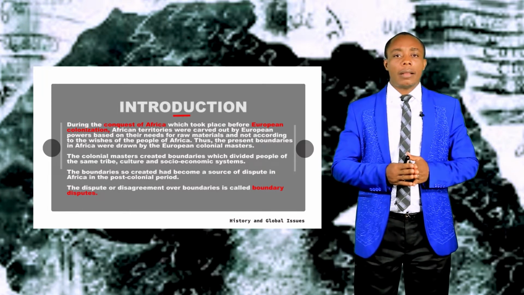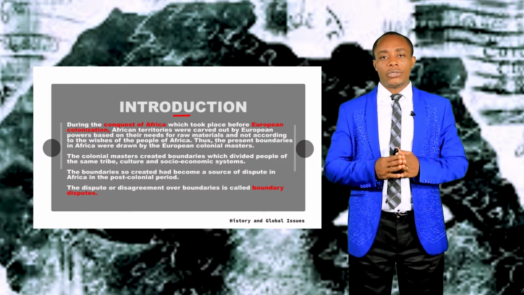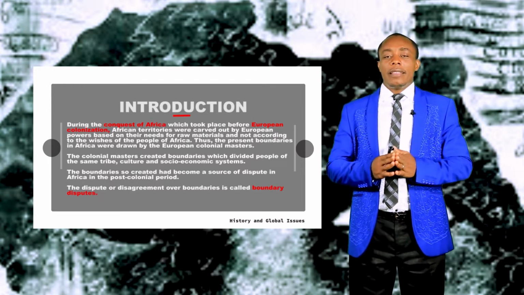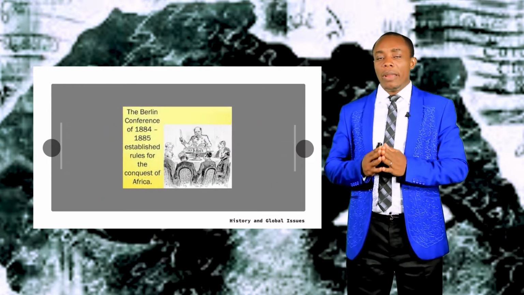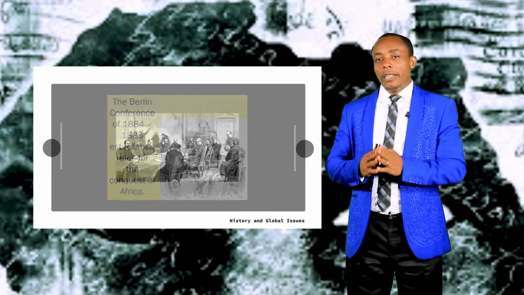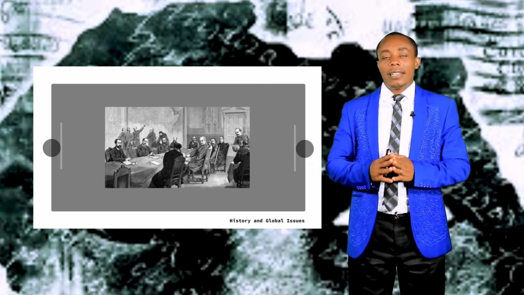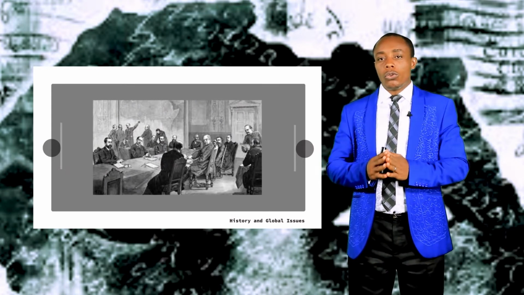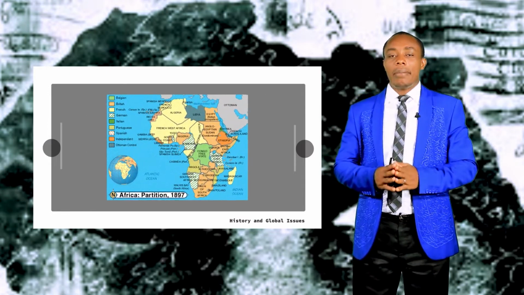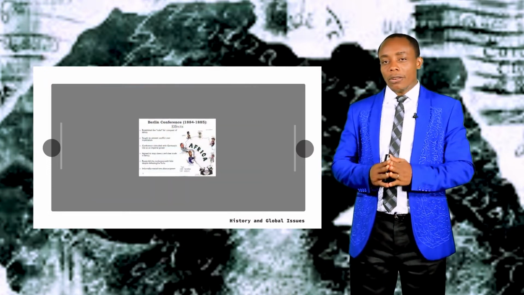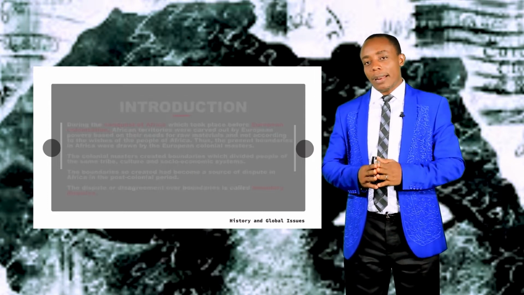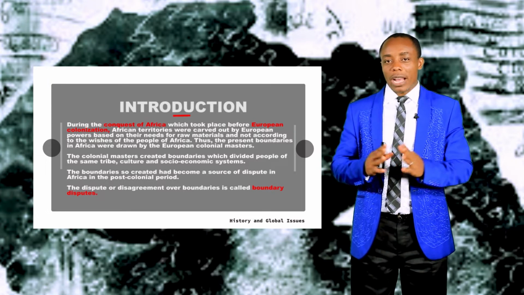During the conquest of Africa, which took place before European colonization, the European powers carved out different places in Africa for themselves. In fact, they had to call for a meeting at a place called Berlin, in Germany. At this meeting, they agreed on places that each power was to control, meaning that the boundaries of African countries or territories were decided by these European powers at the Berlin Conference in Germany. Thereafter, the Europeans came, conquered African land, and occupied and colonized us.